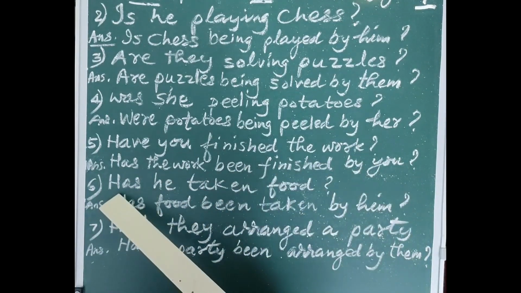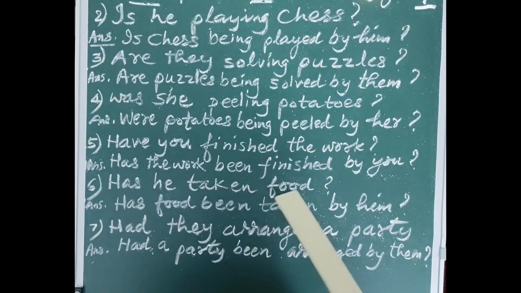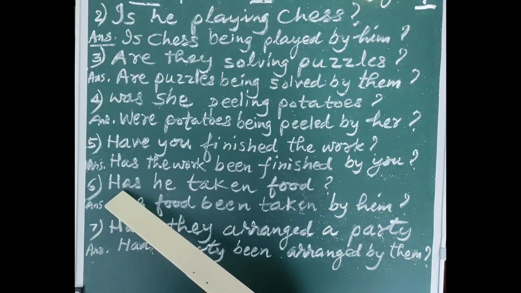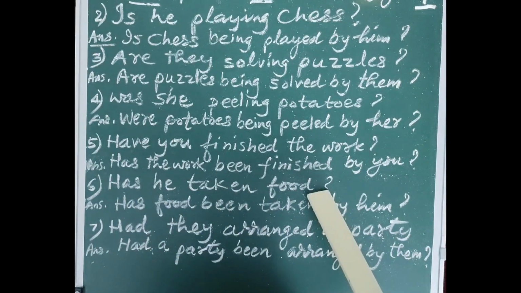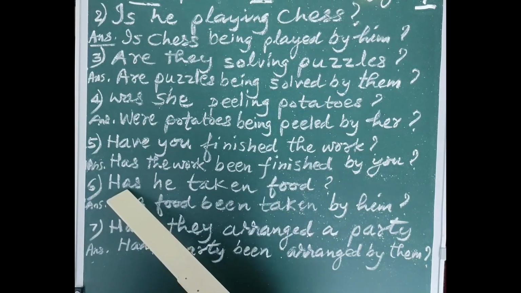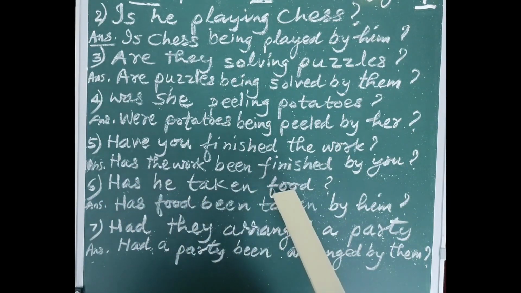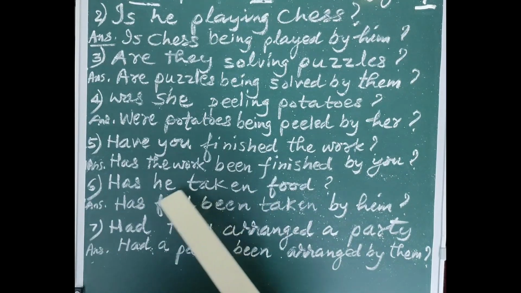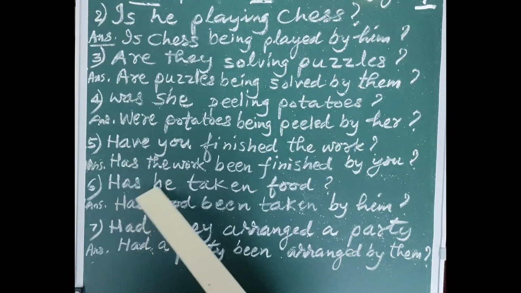Again, now comes, has he taken food? Question mark. That means the sentence starts with has and it's a question, a yes or no type question that starts with a helping verb. So food is the object, taken is the third form, has is the helping verb, he is the subject.